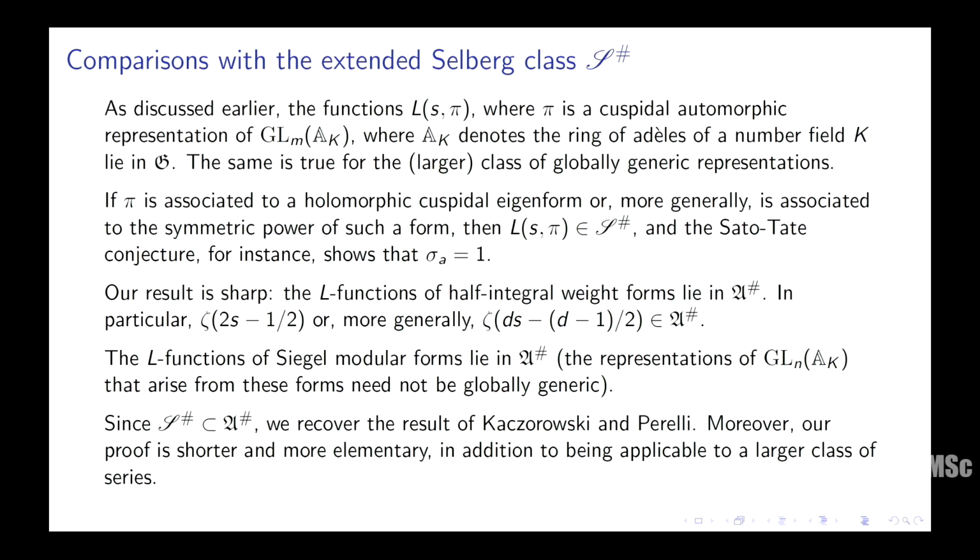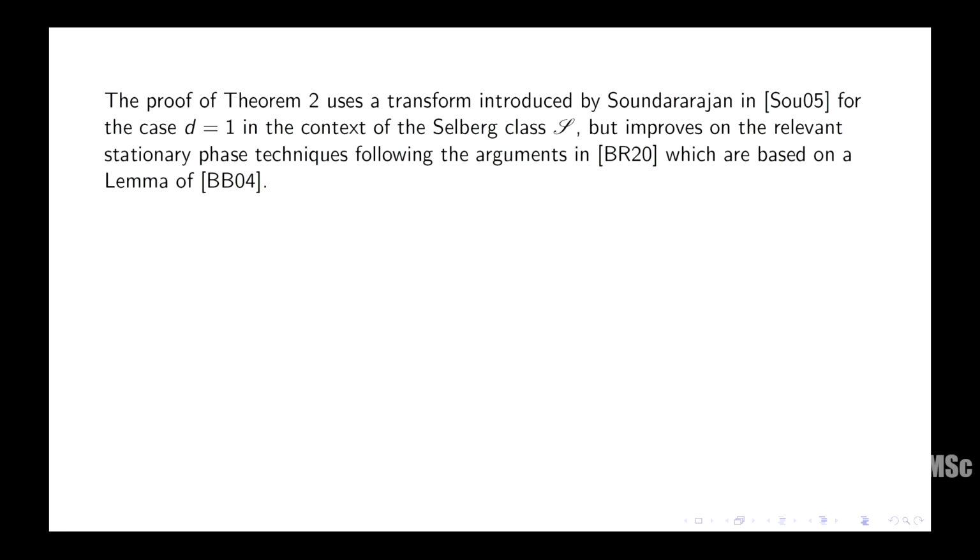Okay, so I'm actually going to jump more or less straight into the proof. It's not a very long proof, but still perhaps too long to fit in the next 15 minutes, so I'll give you a rough idea of how the proof goes. Okay. So the proof will use a transform that was introduced by Soundararajan about 20 years ago, in 2005, and he did it for the case d equals 1. He was interested in classifying elements in the Selberg class. It's a very nice paper actually. We will use it for a general d. We have to modify that transform slightly to adapt it to our purposes.